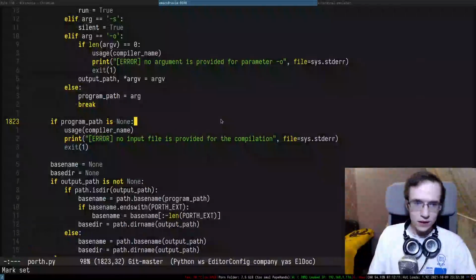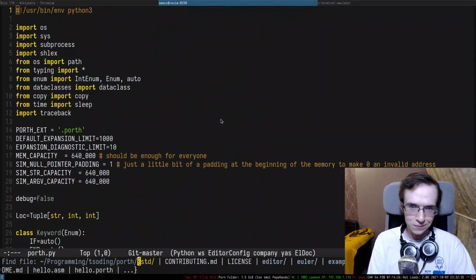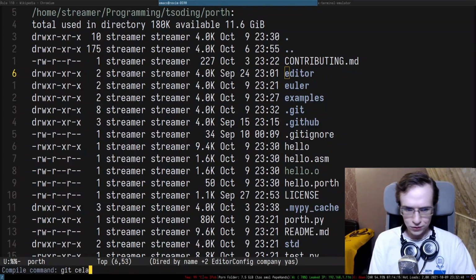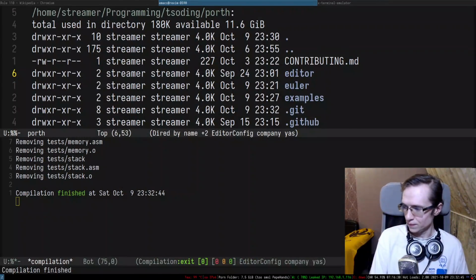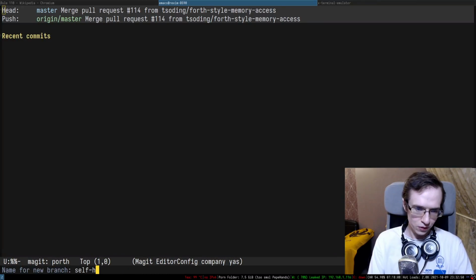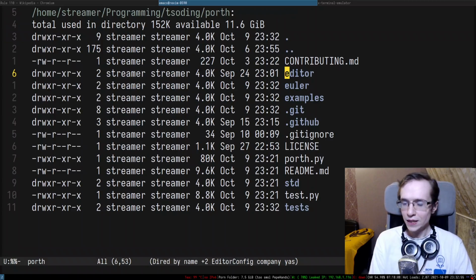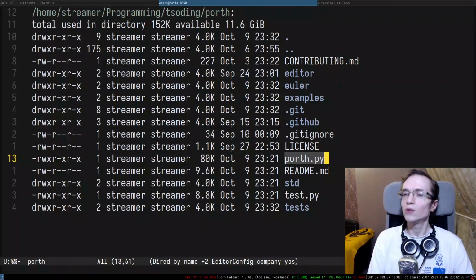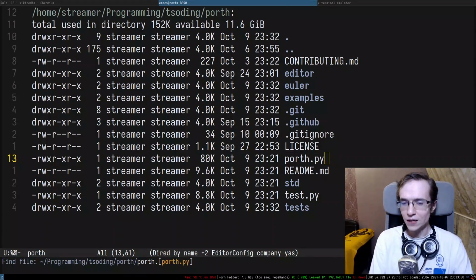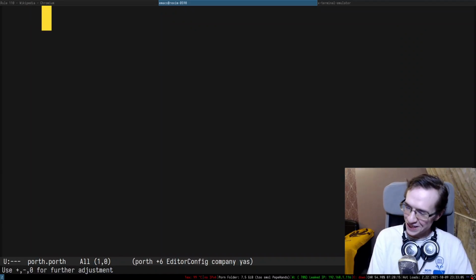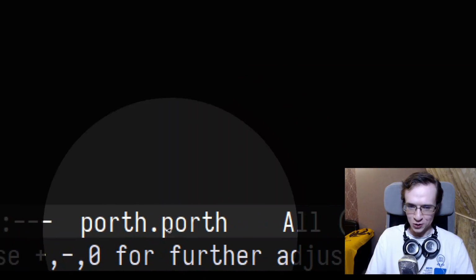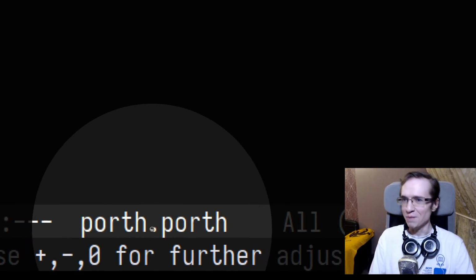All right, so let's go ahead and do that. So we have a bunch of stuff that I probably want to just get rid of. Clean. So self-hosting, right? This is going to be a separate branch, and as you can see here, we have porth.py, and the time has come to create a file called porth.porth, right? Because the extension for our language is .porth, so it's a porth.porth file. So this is going to be the official source code of the compiler.